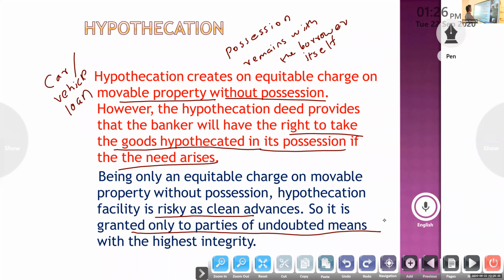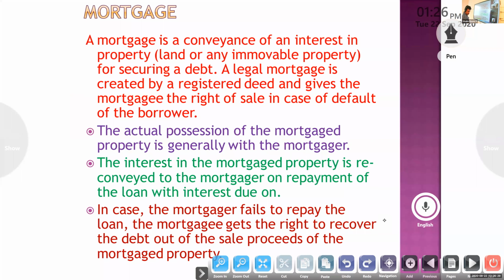That is hypothecation. Next one, mortgage. So what do you mean by mortgage? It is a conveyance of interest in immovable property for securing a debt. A legal mortgage is created by a registered deed, a registered document, and gives the mortgagee the right of sale in case of default by the borrower.